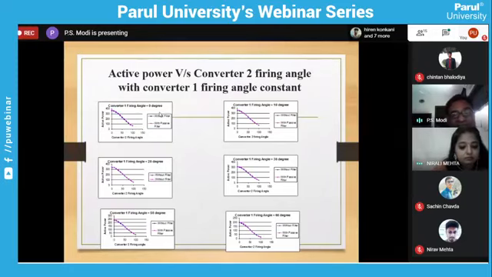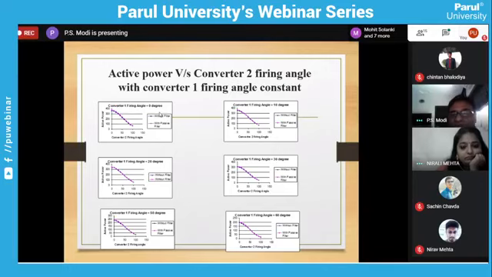You can see these are the results we have received from the simulation. Then we have tabulated them, and then we have plotted them. Two colors, with filter and without filter. You can see with filter and without filter, there won't be any change. It means the passive filter does not contribute any active power.